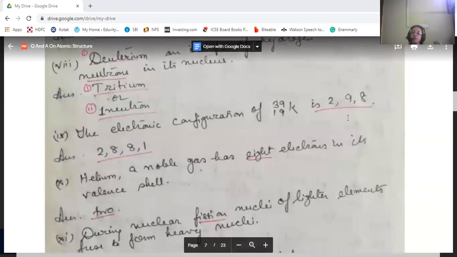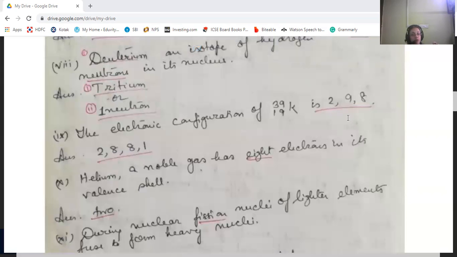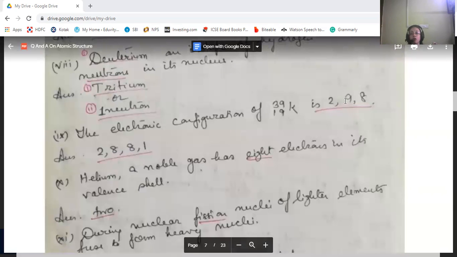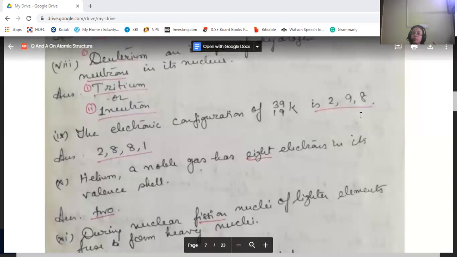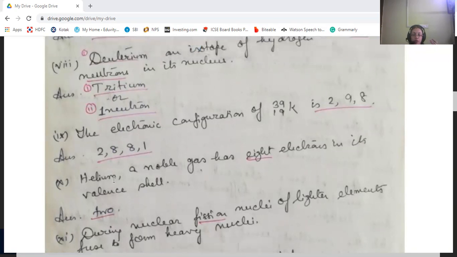Never does an inner shell contain an odd number of electrons. So 9 is an odd number, so that cannot be the number of electrons in the shells in between. Either it is 2, 8, then 18, like that. Never is it 9. Even the valence shell can contain any odd number of electrons, but not the intermediate shells which are in between.